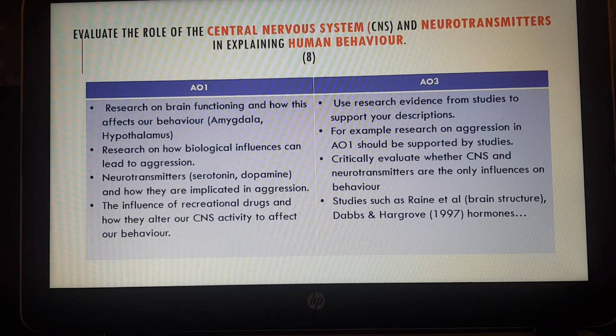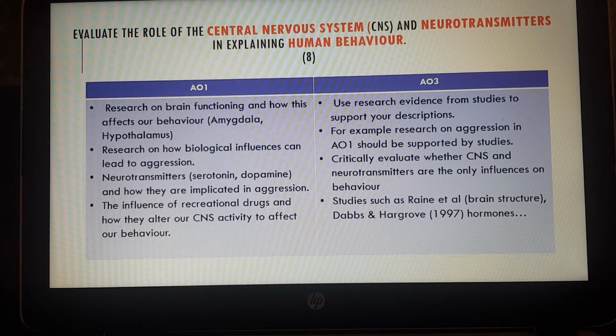So firstly, AO1 descriptive. What this question is really asking you is to discuss how the central nervous system, so the biology, and neurotransmitters, which are the chemicals, explain human behavior or have an effect on human behavior.